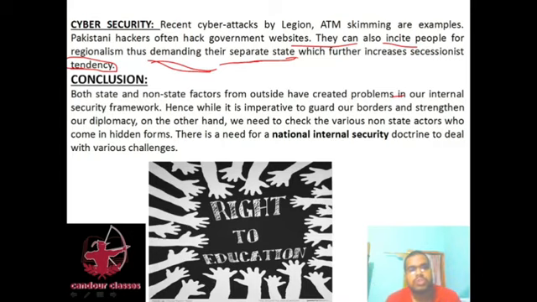Okay, then conclusion. Both state and non-state actors from outside have created problems for our internal security. While it is imperative to guard our borders and strengthen our diplomacy, on the other hand, we need to check the various non-state actors who come in hidden forms. There is a need for a national internal security doctrine to deal with various challenges.